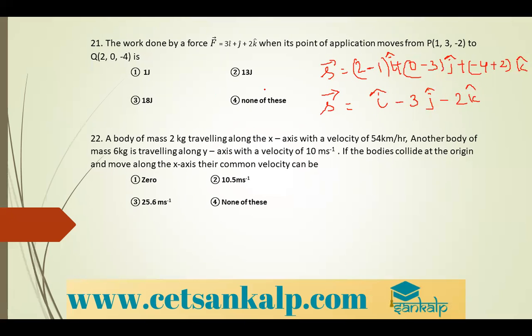W is equal to vector F dot vector S. So vector F is given, vector S is given. If you start multiplying that, you will get it as 3, minus into minus, plus 3.